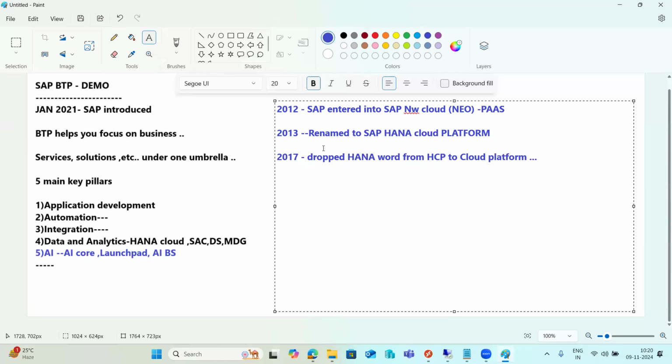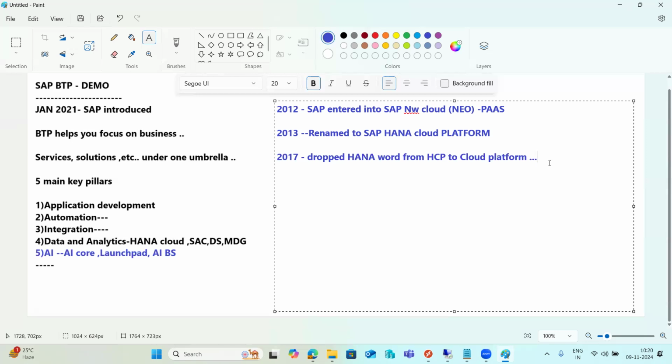So this is a cloud platform. It was a PaaS offering by SAP to create new applications and also to extend existing SAP applications in a secure cloud environment. So they rebranded this, right?